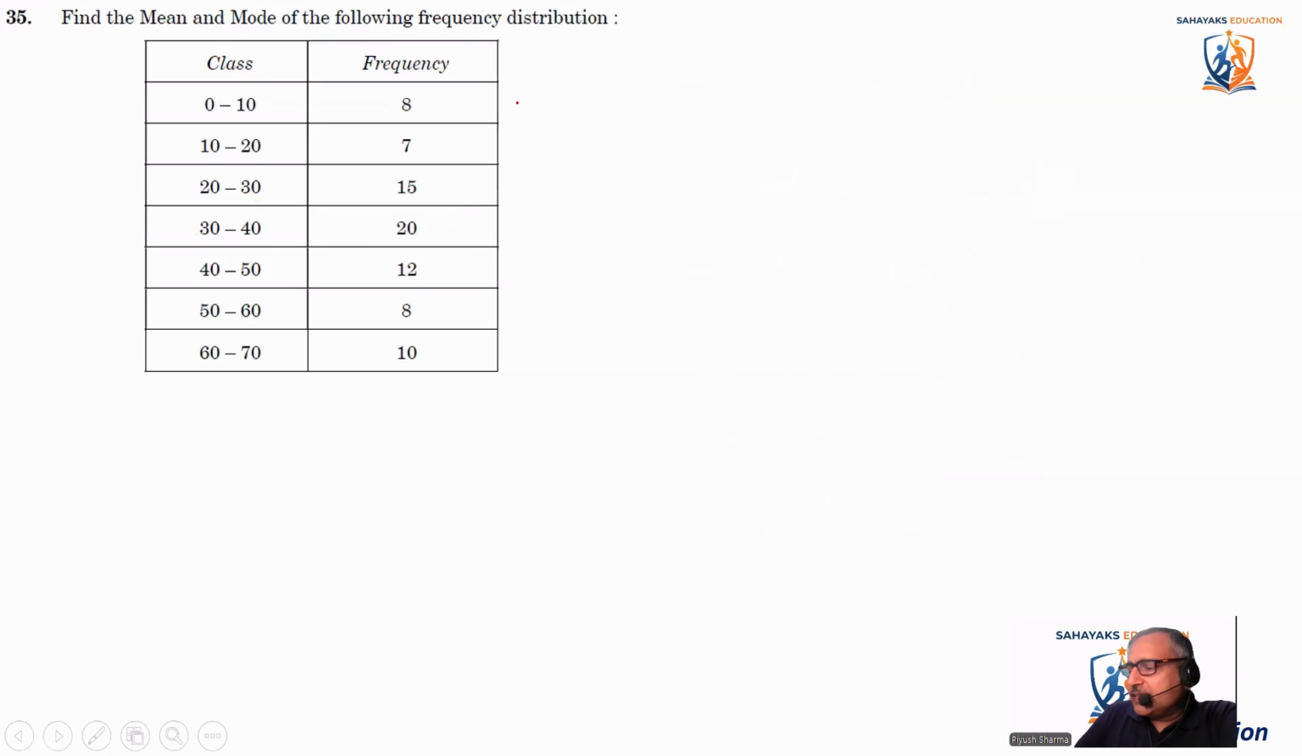I like the step deviation method, but I think they have stopped it. Anyway, we can use the assumed mean method or any method. So first of all, for finding the mean, what are we going to do? First, we are going to make the class mark. So we are going to take the class mark, that is xi.